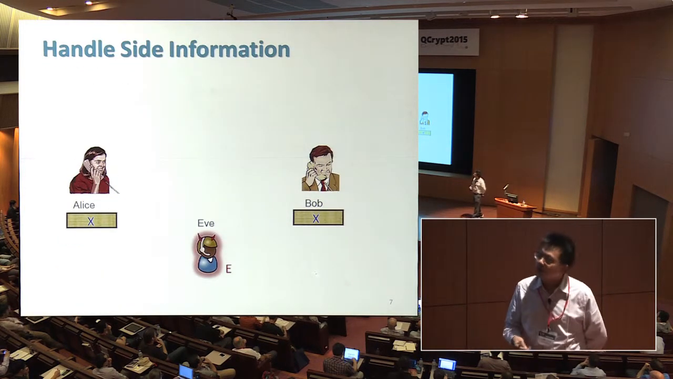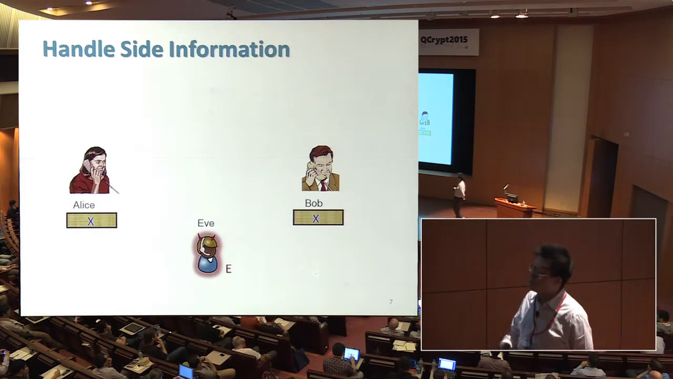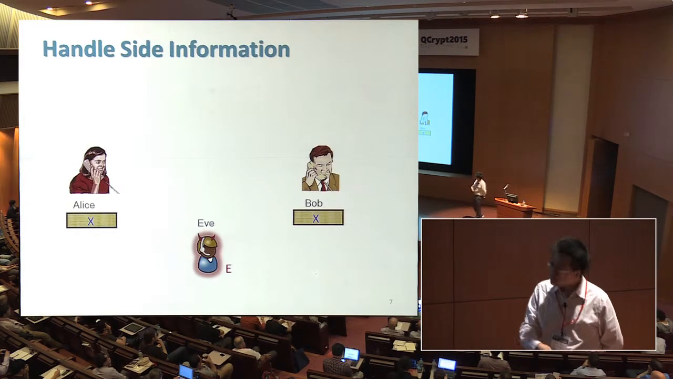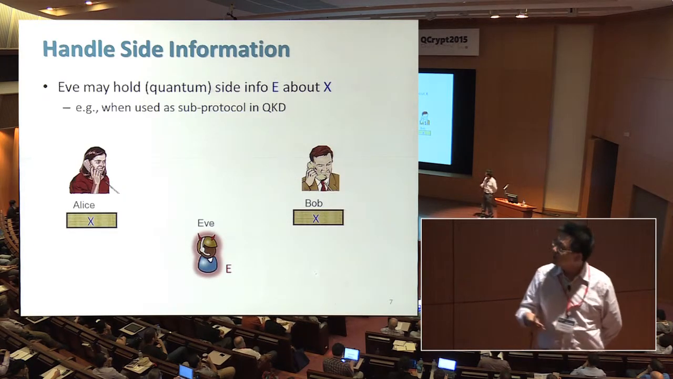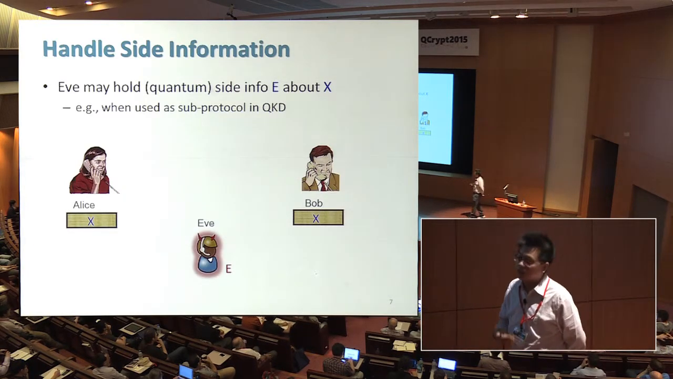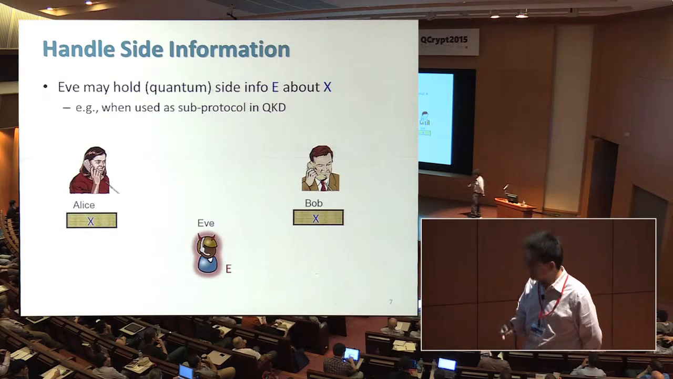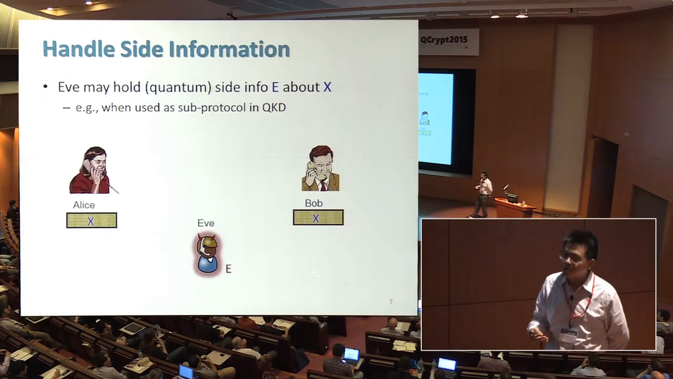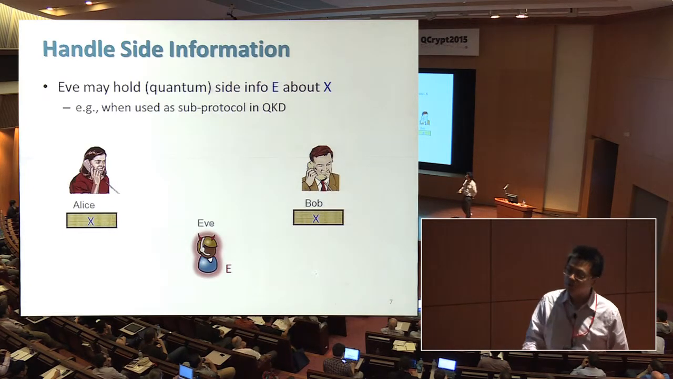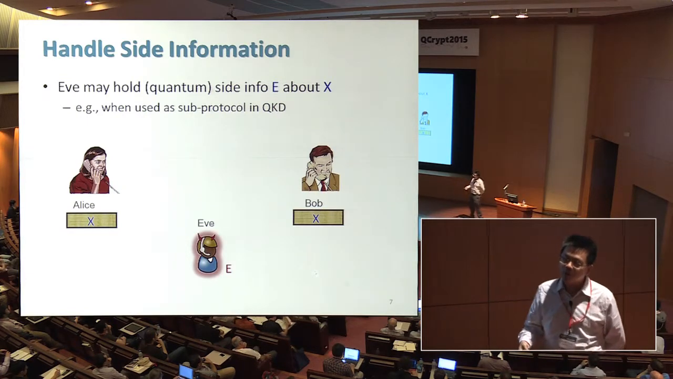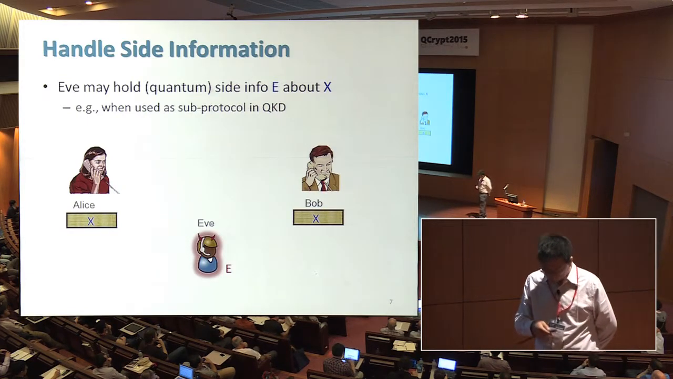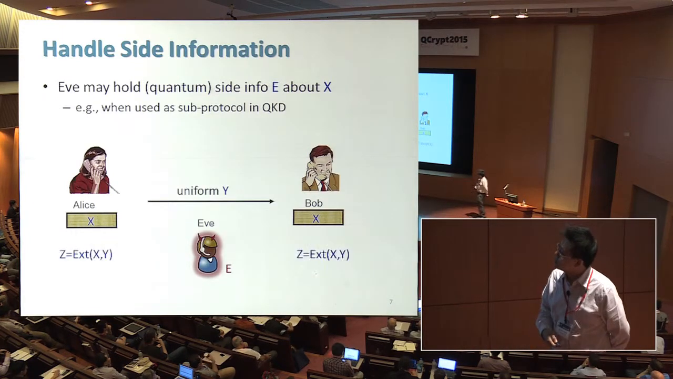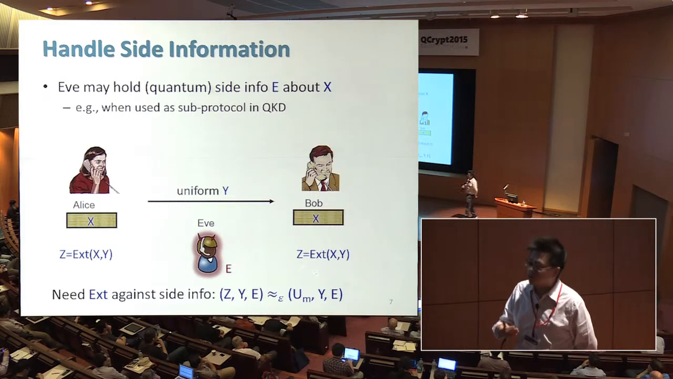And actually, I think it requires more when we use this protocol as a subprotocol in a bigger protocol. The reason is that in this case, we may get additional side information about the source X, let's call it E. And this side information could be quantum, for example, if we use this privacy amplification as a subprotocol in QKD. So the adversary likely gets some quantum side information about the X.